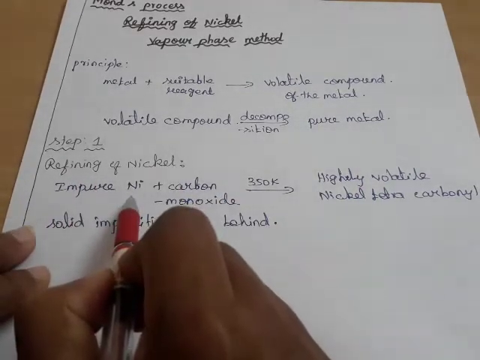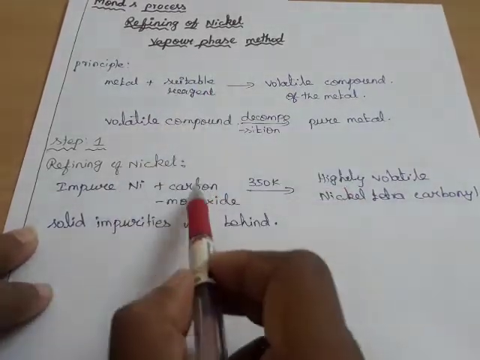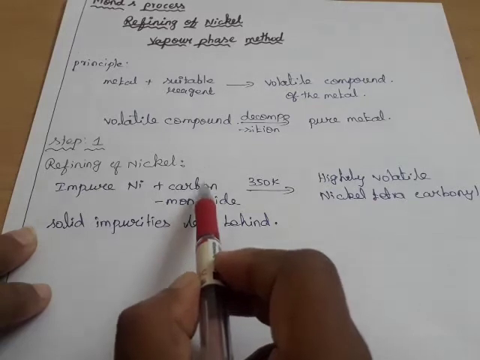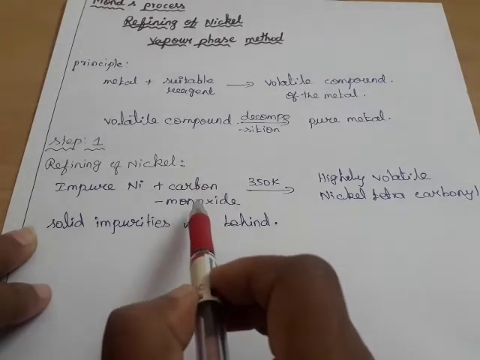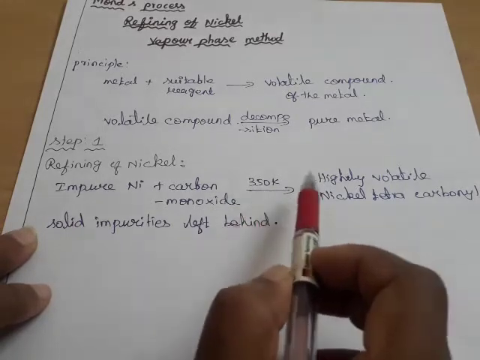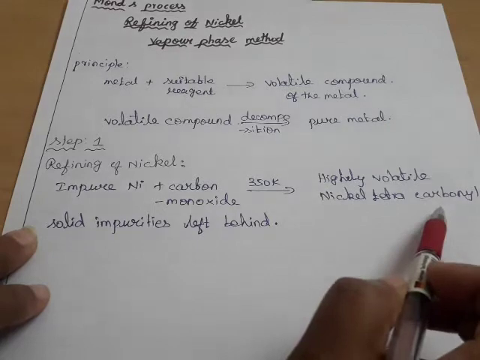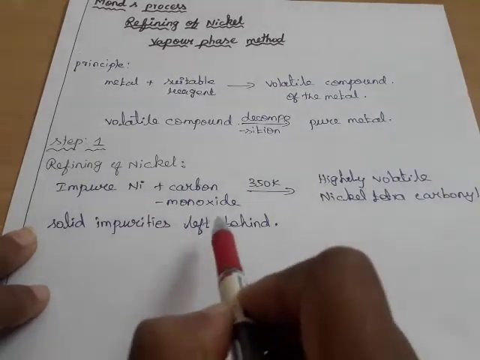So impure nickel reacts with a suitable reagent. The suitable reagent is carbon monoxide. It reacts at 350 Kelvin. Highly volatile nickel tetracarbonyl is formed. The solid impurities are left behind.